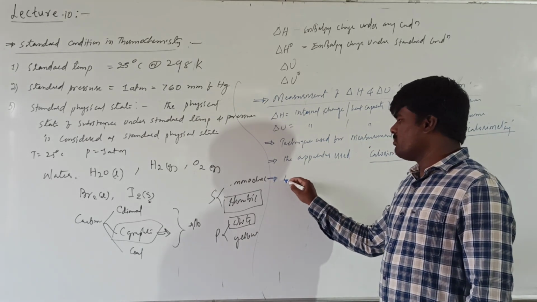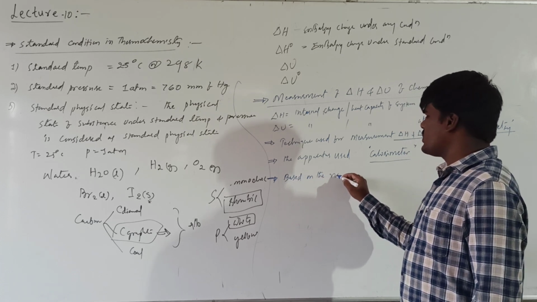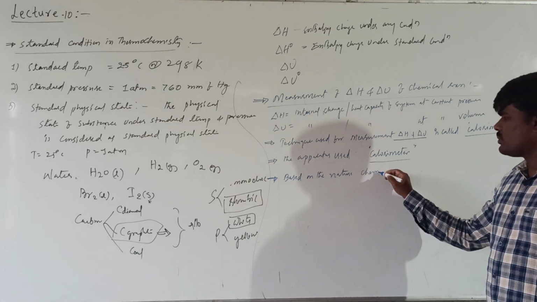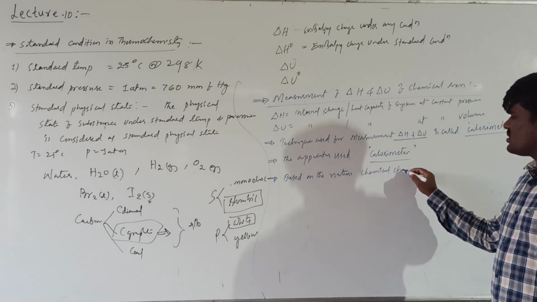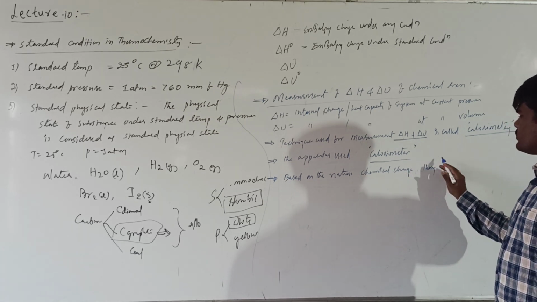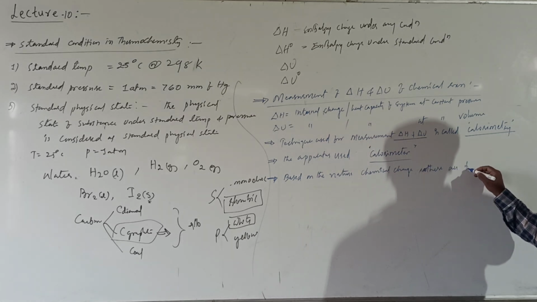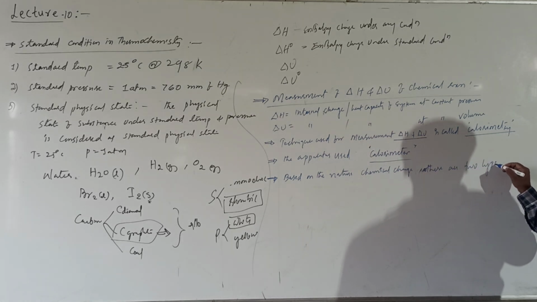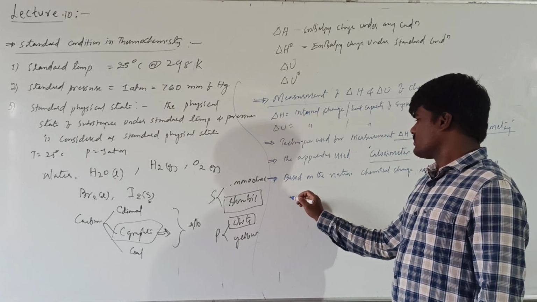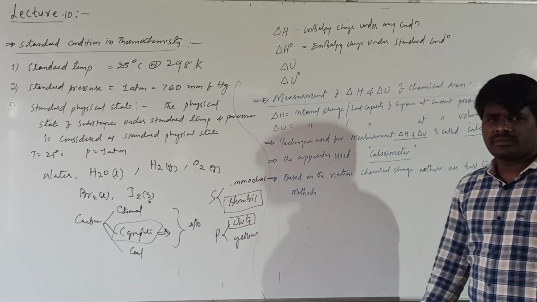Okay, based on the nature of the chemical reaction, the nature of the chemical change, there are two types of methods of calorimetry.